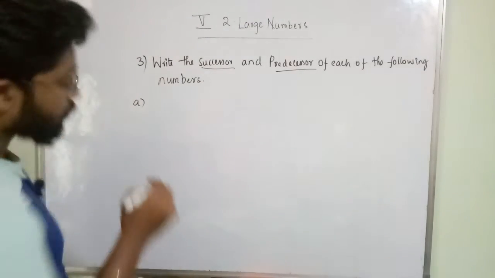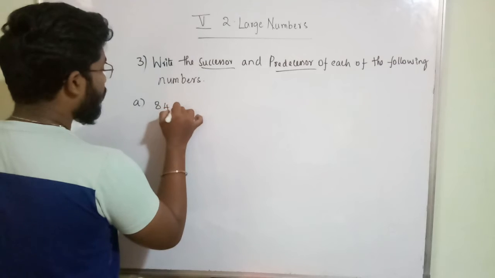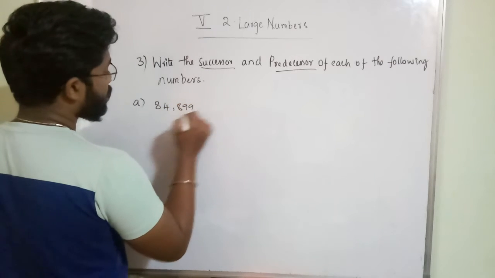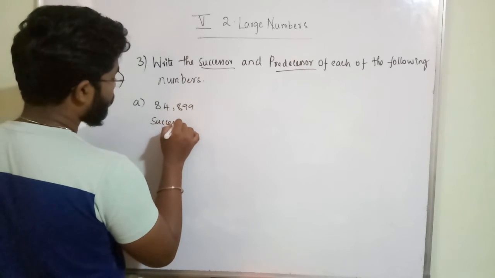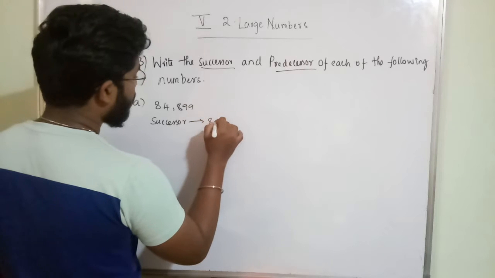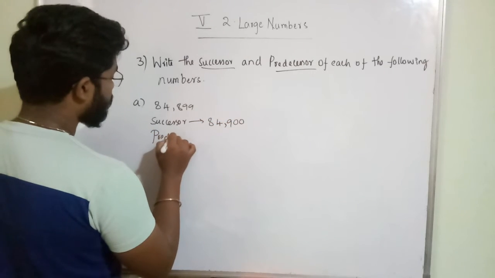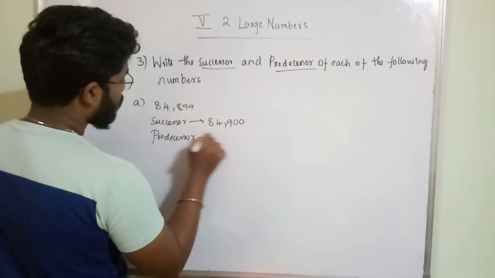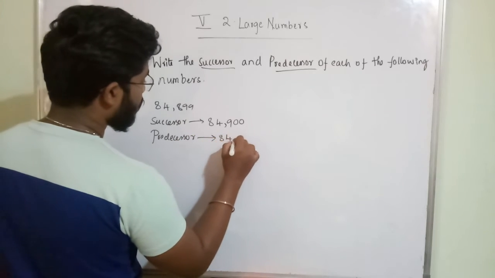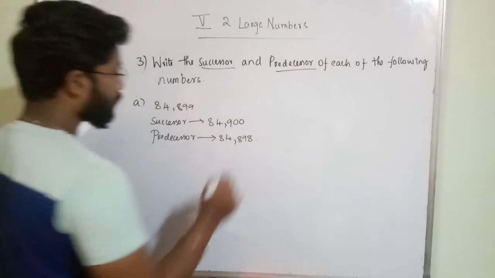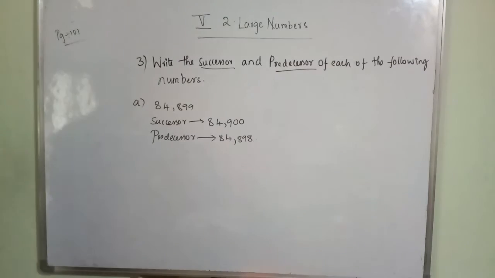The predecessor is 84,898. So this is the successor, this is the predecessor.